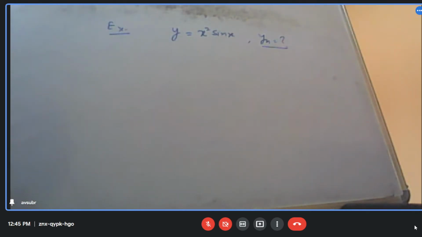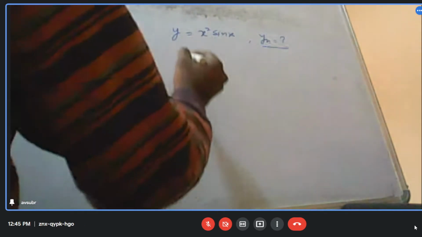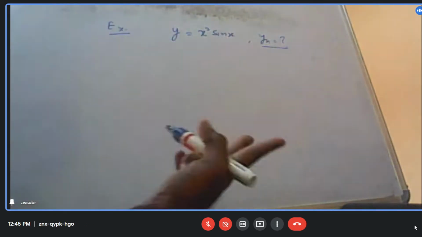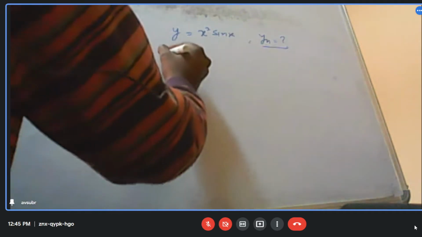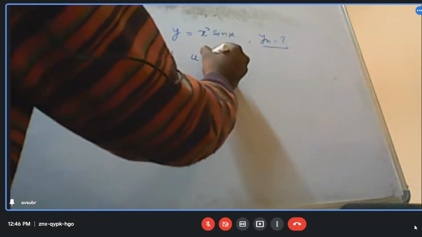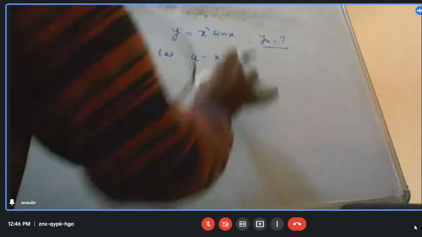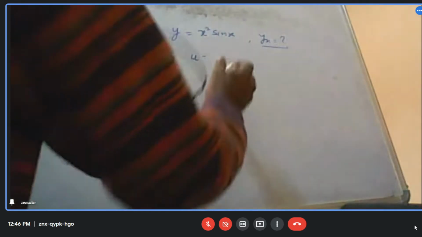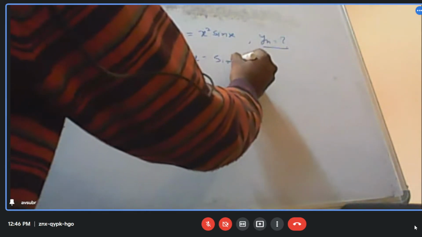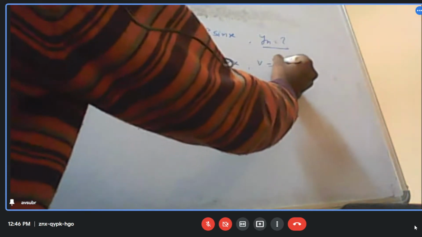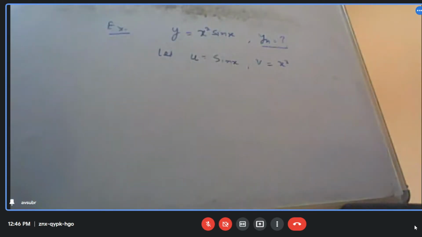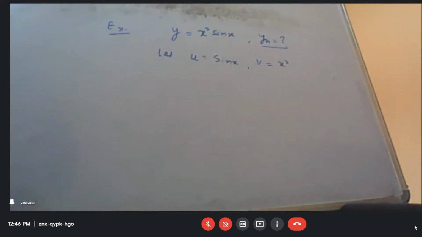Now, here we can take this as a product of two functions. Let us take one function u as sin x and another function v as x square. Any issue with that?